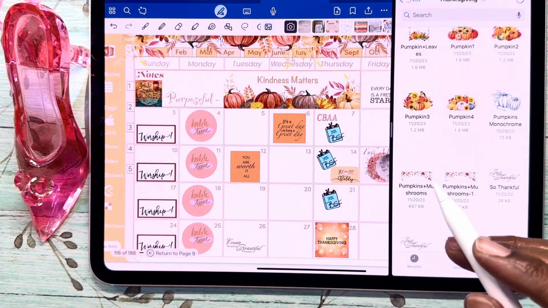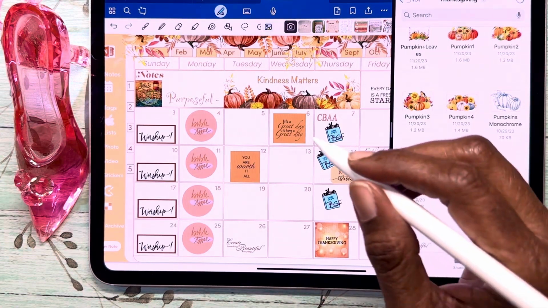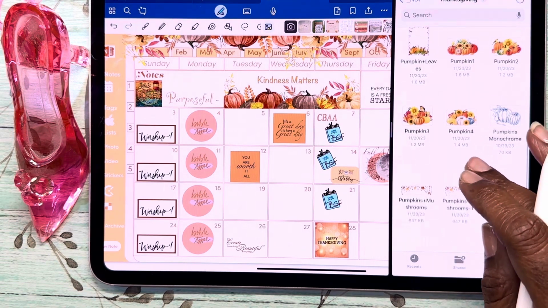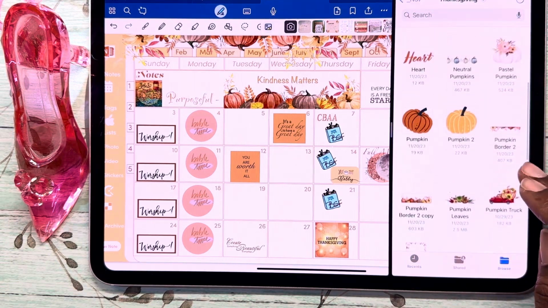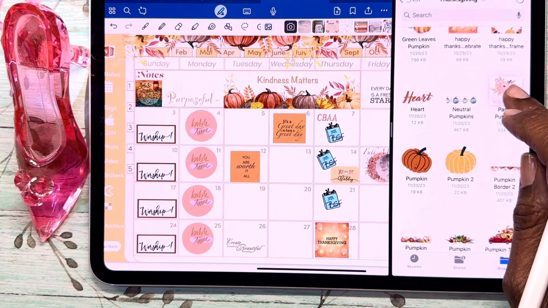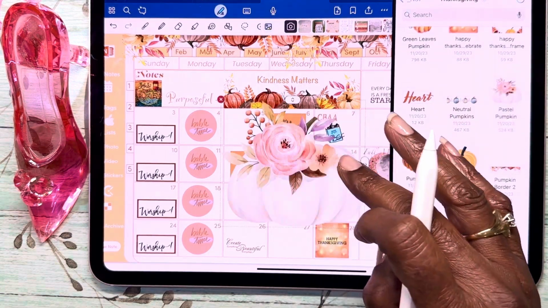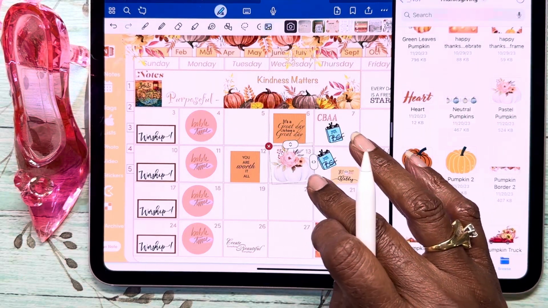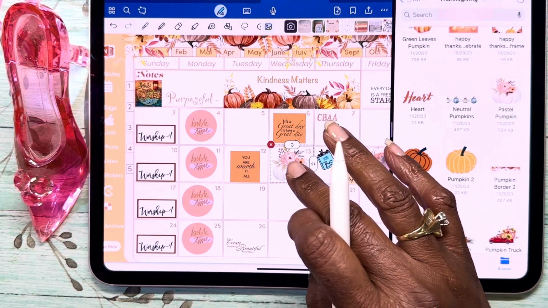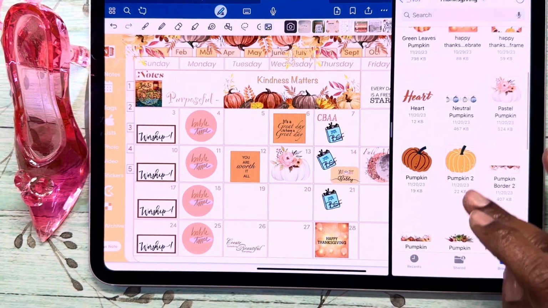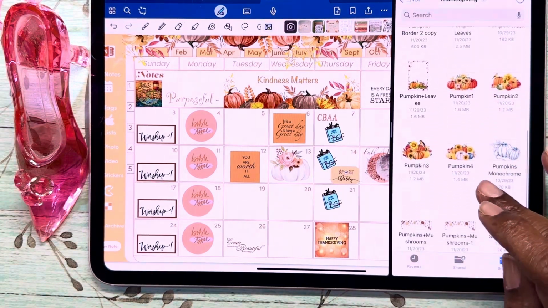Okay, and here I'm just gonna put in... I haven't used this pumpkin. I think I'm gonna put that in here, kind of like this, kind of separate things a little bit right in here and there. I think that's good.